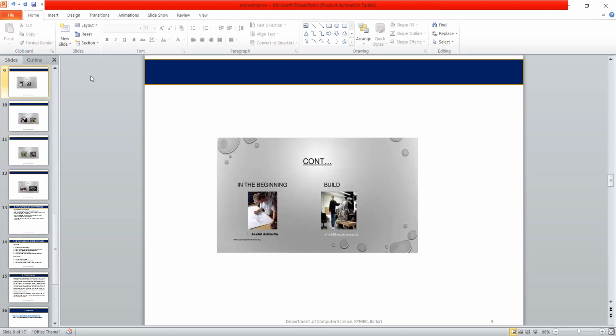These are some pictures of the animatronic process.